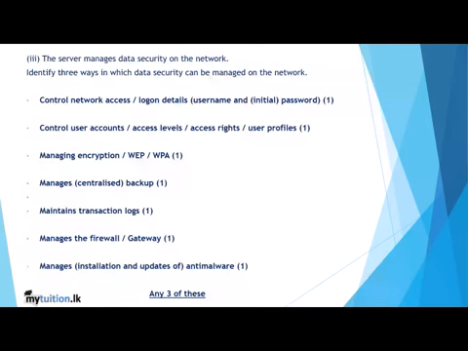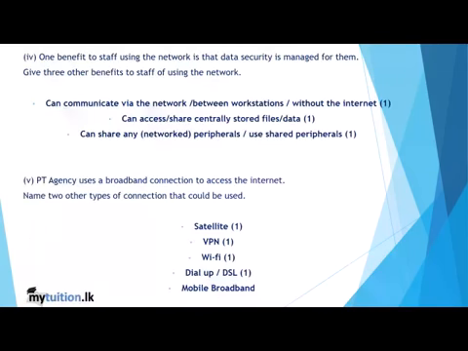Identify three ways in which data security can be managed on the network. So we can have encryption. We know how the encryption is done through passwords. Centralized backups. You can have transaction logs. Manages the firewall gateway. Any three from the list given you can answer.